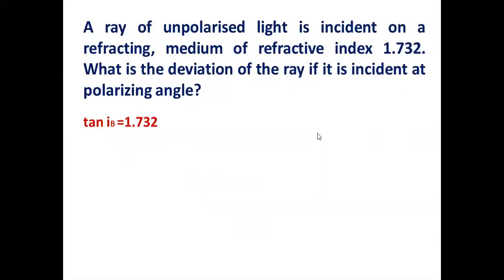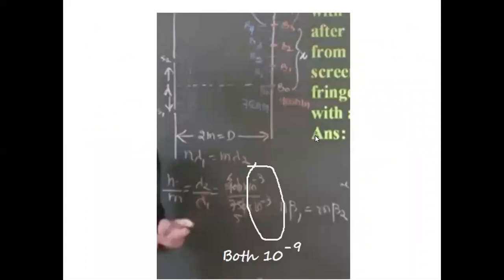That is finished. Okay. Now, I just want to remind you that in one of the previous classes, I took finding which fringe of 750 nanometer and 900 nanometer coincide. I divided 750 nanometer and 900 nanometer clearly this time, but I made a special mistake. I didn't write nano as 10 to the power minus 9, so it should be 10 to the power minus 9. I have given it in the WhatsApp group, but try to correct it. Since it gets divided, I am lucky. Thanks to the students who identified this.